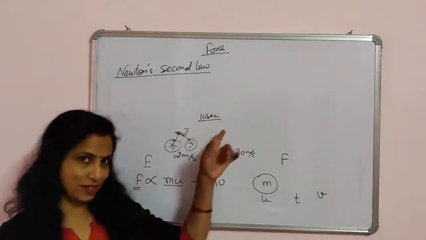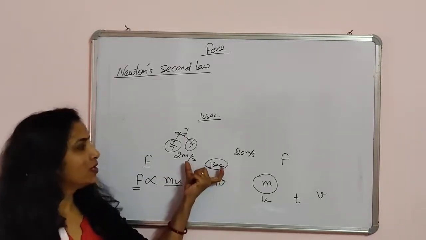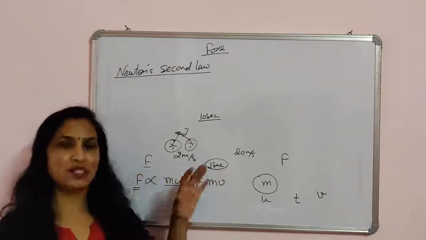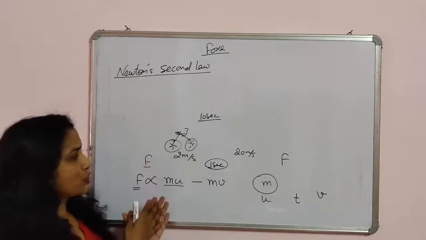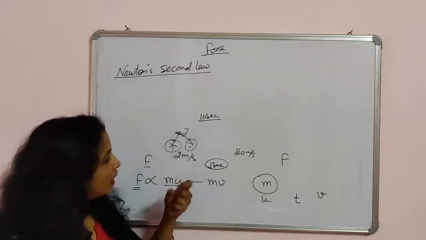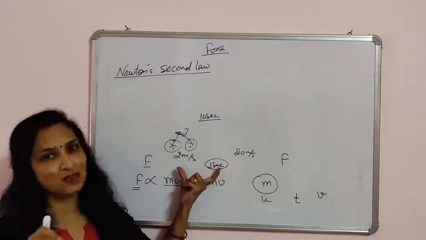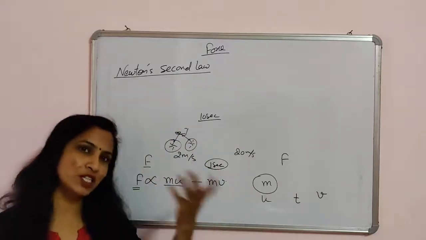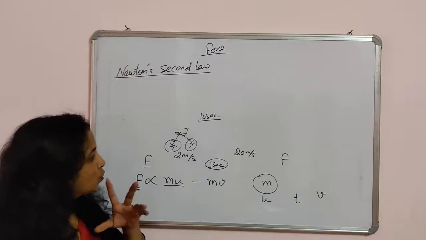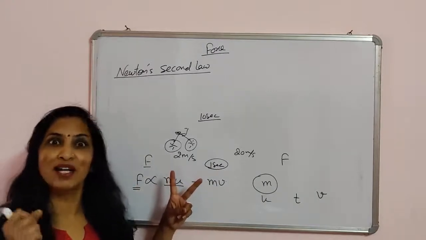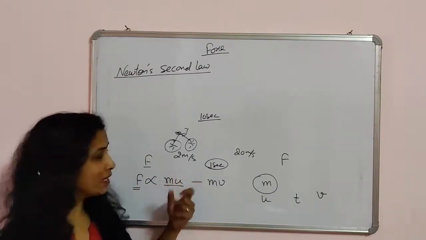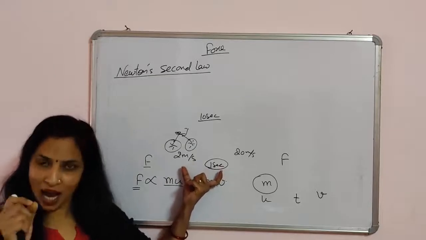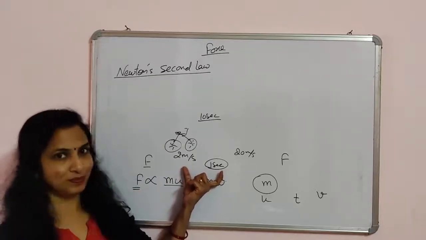Now in both cases, the change in momentum is the same, since you have the same mass and you are going to change the same velocity. But in the first case, the time is less for changing the momentum, and in the second case, you have a large time to change your momentum. So in which case do you have to apply large force?